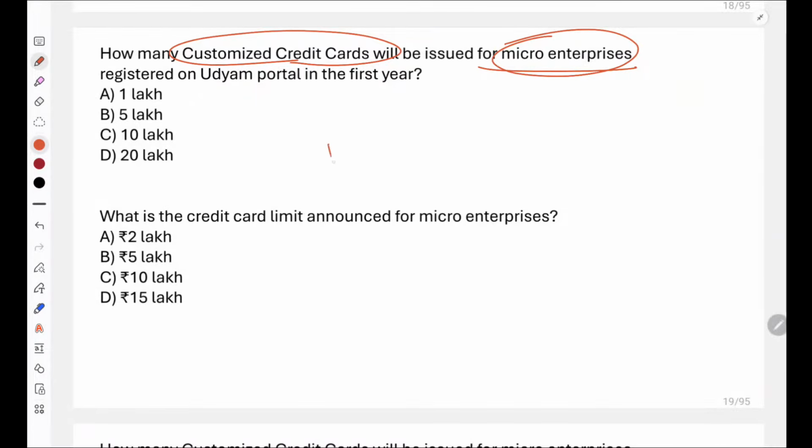So 10 lakh credit cards would be issued, right? So don't get confused in this part. 10 lakh credit cards would be issued, but the limit will be 5 lakh rupees, right? So the limit will be 5 lakh rupees, but how many cards will be issued? 10 lakh credit cards would be issued with a credit limit of 5 lakh rupees. So here C is the correct answer and here B is the correct answer. The credit card limit would be 5 lakh rupees. Yes.